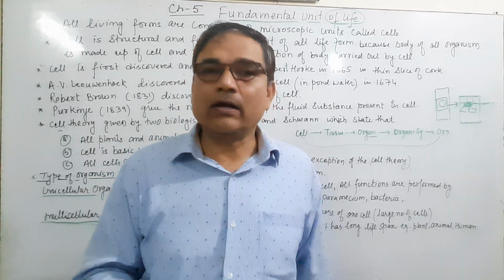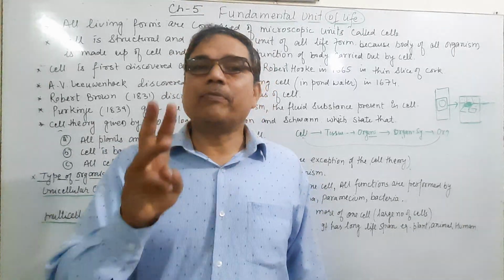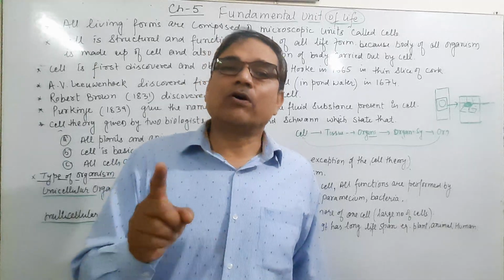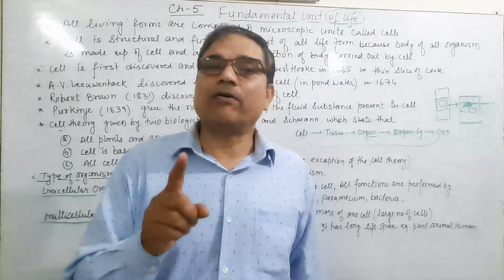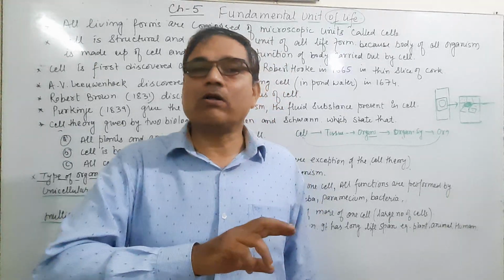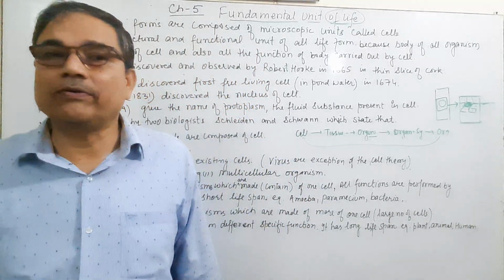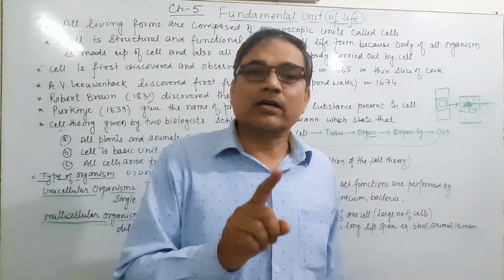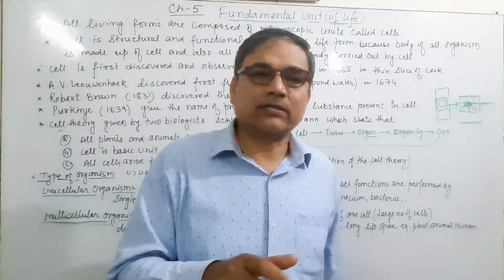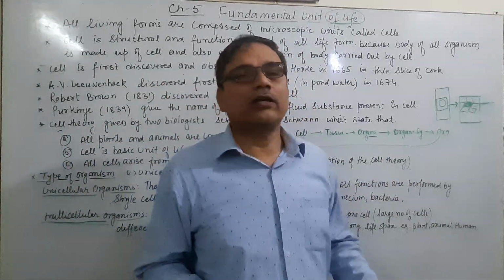Amoeba is unicellular, paramecium is unicellular, and bacteria is unicellular because they have only one cell, and all the functions and activities are performed by that single cell, and the lifespan is very short. Therefore, they are categorized as unicellular.